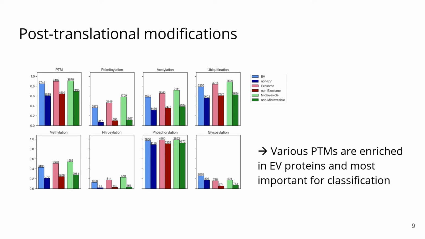One extremely important type of feature that came up during our analysis is post-translational modifications. As you can see in the bar plots here that show the fraction of annotated proteins, both in the positive and negative group for EVs, exosomes, and microvesicle datasets, you can see that in the vesicle-associated protein group, you always find more of the PTM types, and also those were really important features for classification. Especially for palmitoylation, which is a type of lipidation, you can see a clear enrichment in the EV group, and it was also for all 3 of our classifiers the most important feature.